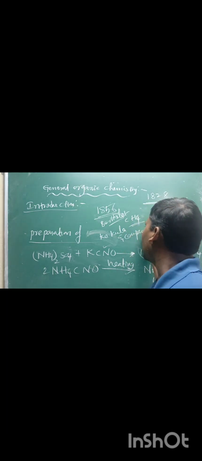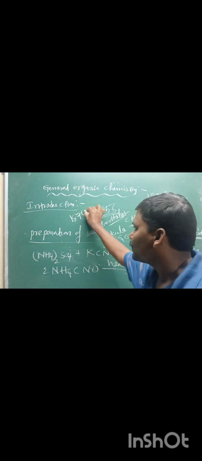Kekulé and Cooper proposed the tetravalency of carbon and wrote the first structural formula in 1874. In 1874, Van 't Hoff and Le Bel suggested a tetrahedral carbon.